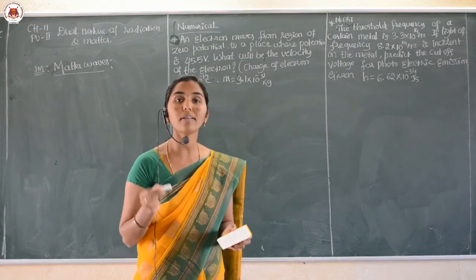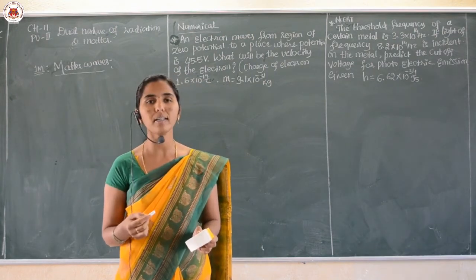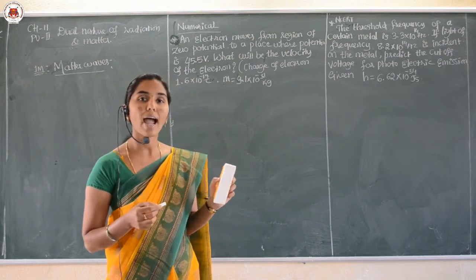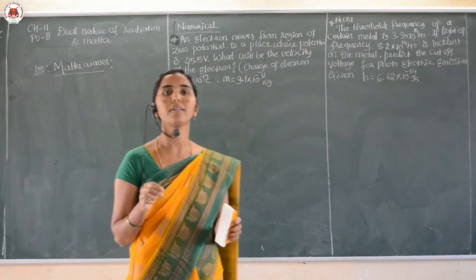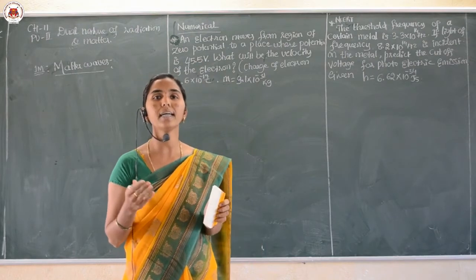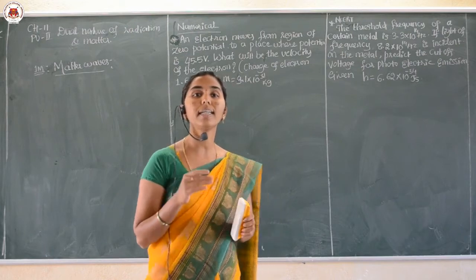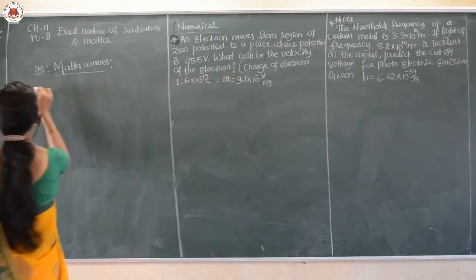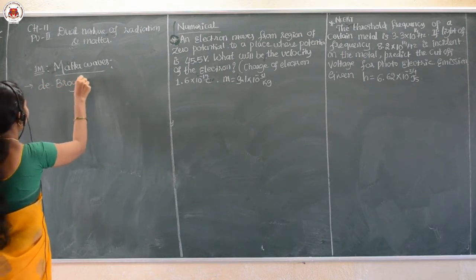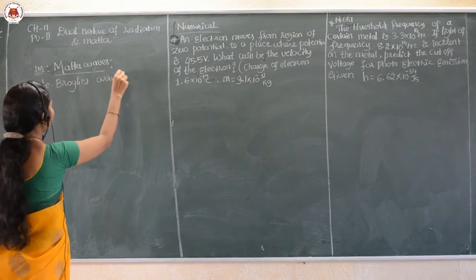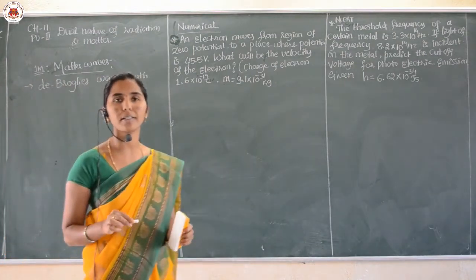They are also called de Broglie waves, because the scientist de Broglie proposed them. Every matter wave is associated with a momentum, and a wavelength is also given to the wave. That wavelength we call the de Broglie wavelength. What is it? De Broglie wavelength means the wavelength associated with the matter wave.